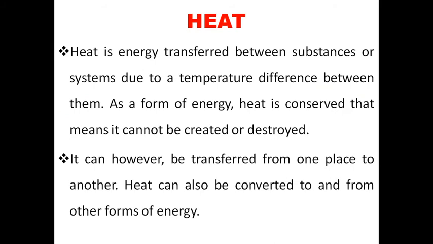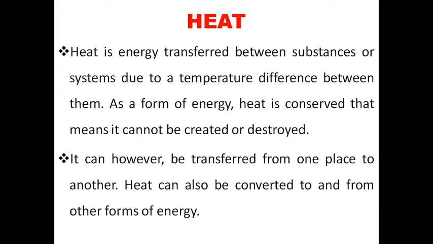Second, forms of energy associated with the process. Examples: heat and work. The first one, heat. What is heat? Heat is energy transfer between substances or systems due to a temperature difference between them.